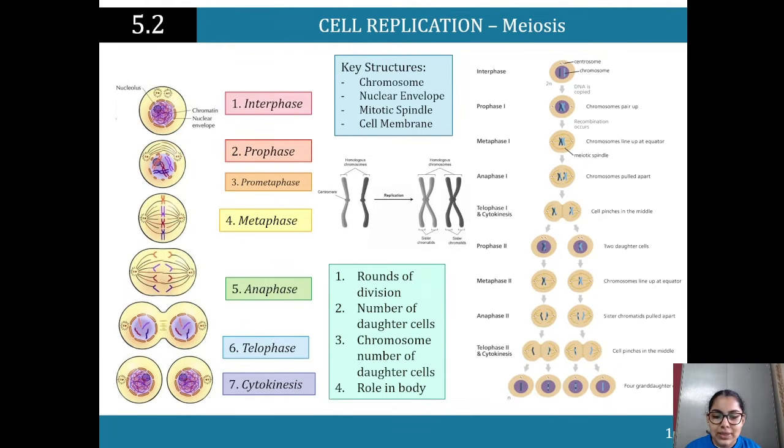So in telophase 2, the cell pinches them apart, and finally, after cytokinesis is done, we end up with 4 granddaughter cells over here. You can see that they're all different. They're not going to be similar. Again, that's biodiversity. So you've got 4 haploid daughter cells ready to go. They're going to have 23 chromosomes.